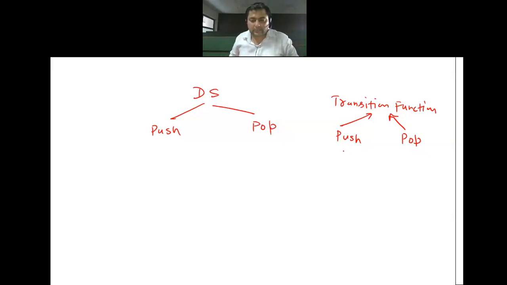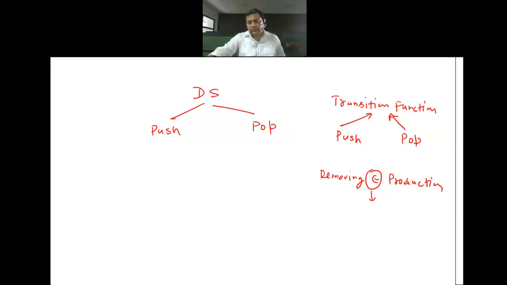Now, what is the scenario? How to represent the pop? When I was explaining to you the removing of epsilon productions, at that time I told you one thing, that this epsilon is something which is practically impossible. Why practically impossible? Can you produce epsilon? In any programming language, or anywhere, can you produce a string of length 0? It's not possible, no?